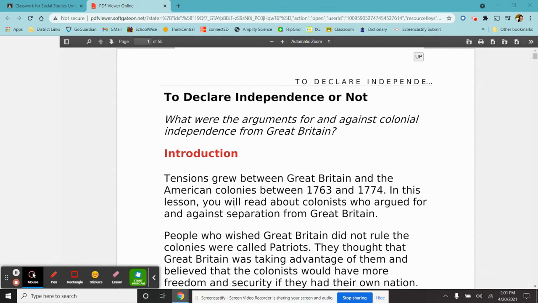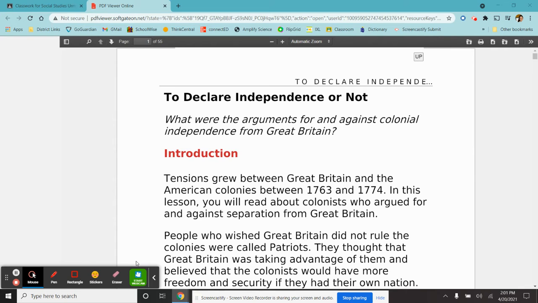All right, fifth grade. And today we're going to start our next chapter, which is chapter 11. You need to make sure you have your chapter 11 packet, which says To Declare Independence or Not. This packet mainly talks about the two sides that were the beginnings of our American Revolution, which were the Patriots and the Loyalists.